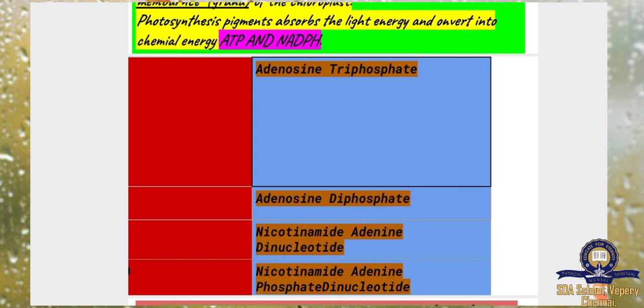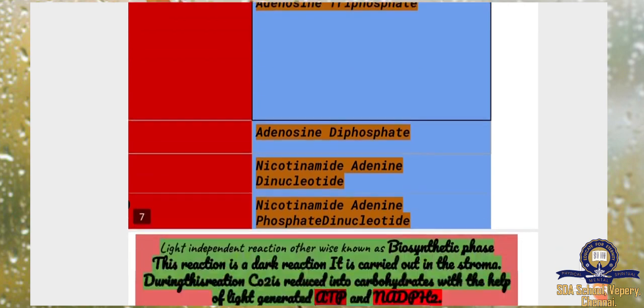Then the third one is nicotinamide adenine dinucleotide, which we can express as NAD. Then the fourth one is nicotinamide adenine dinucleotide phosphate, NADPH. These are the products we are getting at the time of photosynthesis.